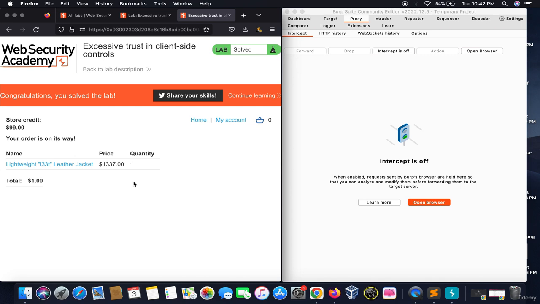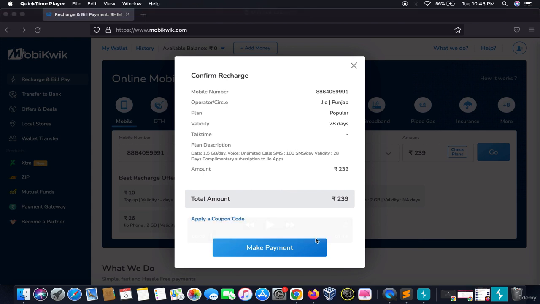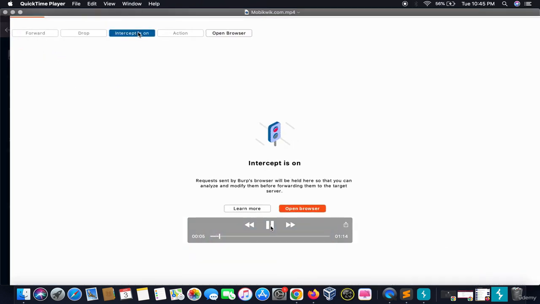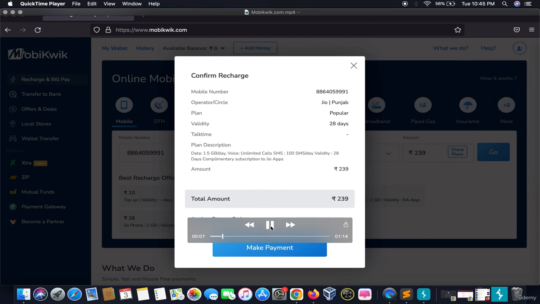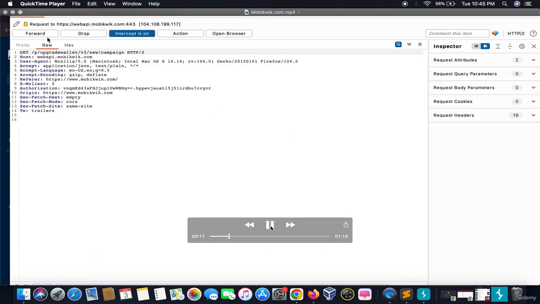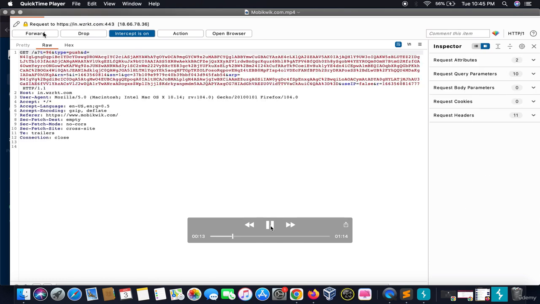This is an example of business logic vulnerabilities. I showed you this demo in the starting, but I skipped it. So I would explain this particular thing, how it exactly worked. See, the amount of this recharge is rupees 239. I turned the intercept on, and then I clicked on make payment, and my Burp started intercepting the request.